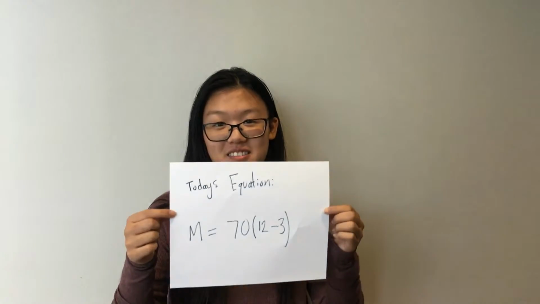Today we lost 3 hours of travel time because Gavin decided to eat bad food and got food poisoning. Today's equation is this. M stands for miles, and we have 70 for our miles per hour. And since we lost 3 hours from our usual 12-hour drive, we're only able to drive 630 miles today, and we only have 669 miles left.